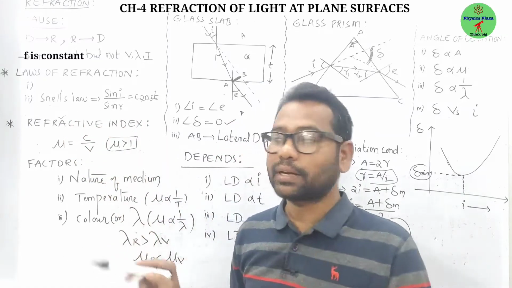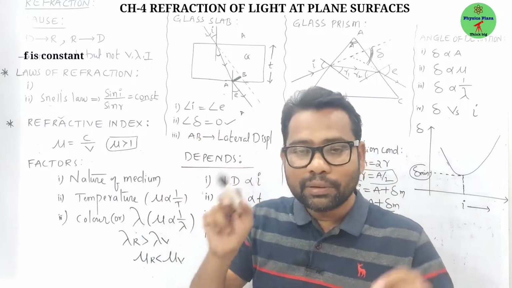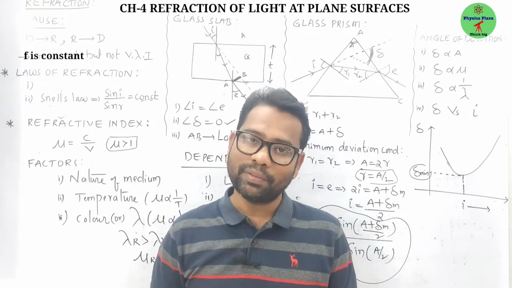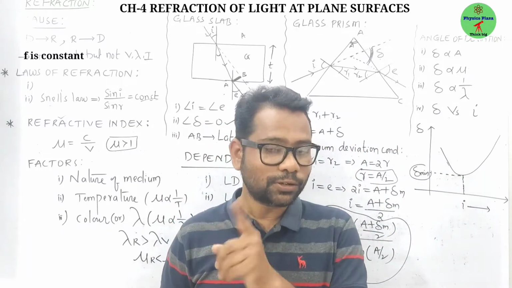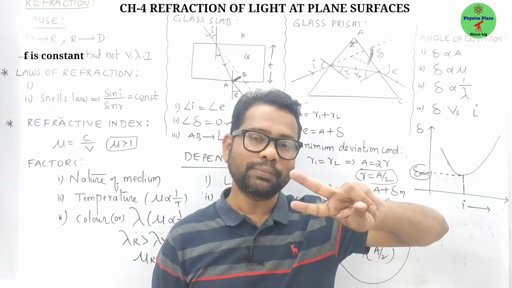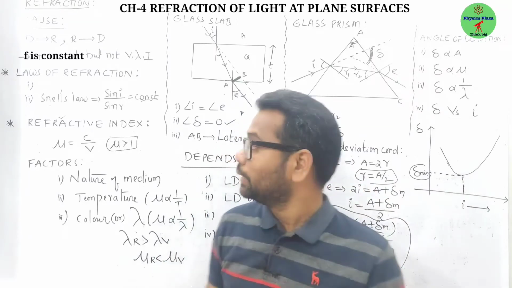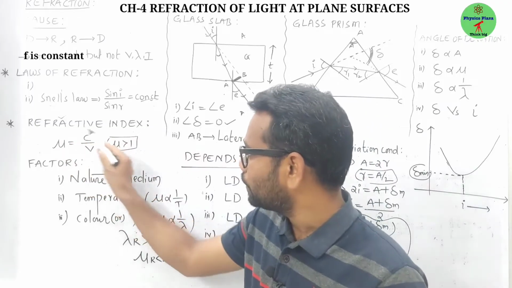But here a condition is there. It is applicable for a given pair of two media. The moment the medium changes, the constant will change again. So we have to keep the two media constant. Okay. This constant we call the refractive index.